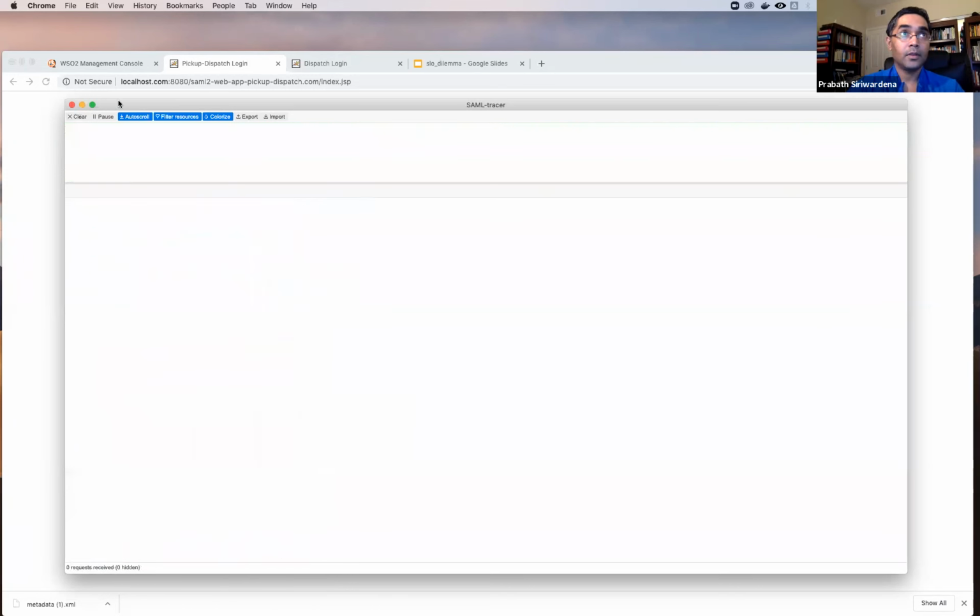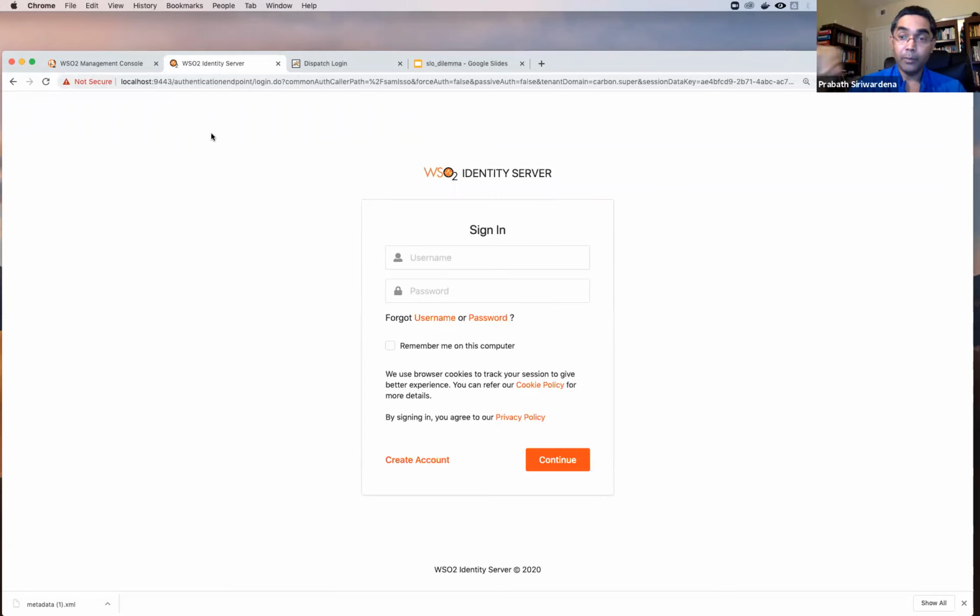Now let's see how we can extend this to a federated IDP, right? And see how logout works here. Now when I click on login, the dispatch app sends a request to the identity server running on port 9443, right? So when I click here, you can see it goes to port 9443. Now I have deployed another identity server to run on port 9445. So that's my outbound federated IDP, right?